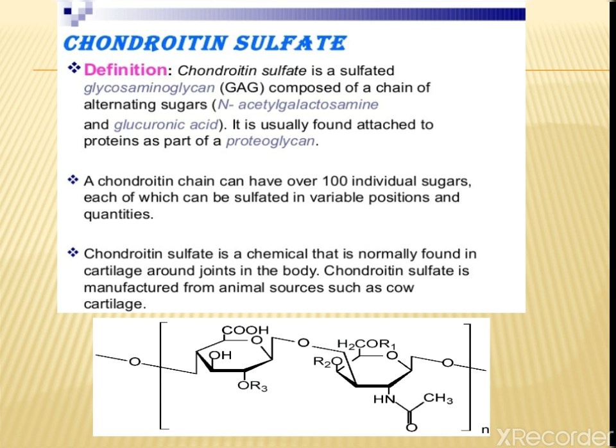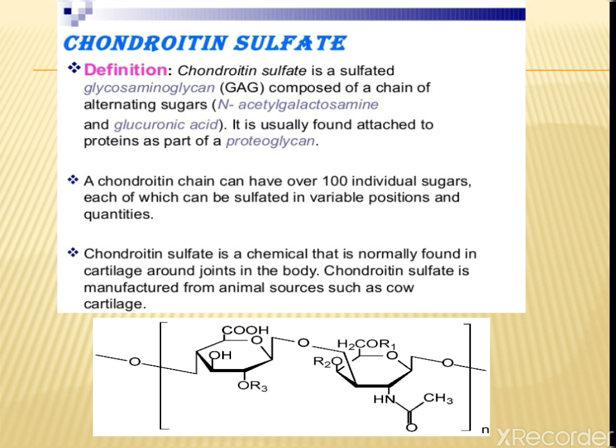Next is chondroitin sulfate. Chondroitin sulfate is a sulfated glycosaminoglycan, that is GAG, composed of a chain of alternating sugars, N-acetyl galactosamine and glucuronic acid. It is usually found attached to protein as part of a proteoglycan.